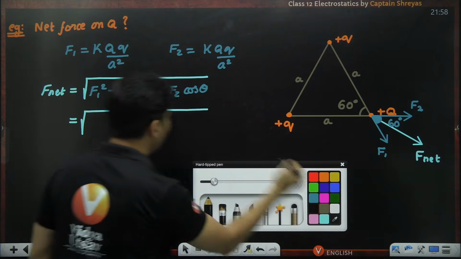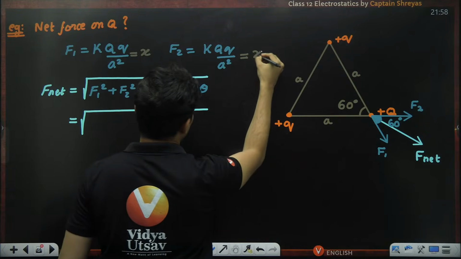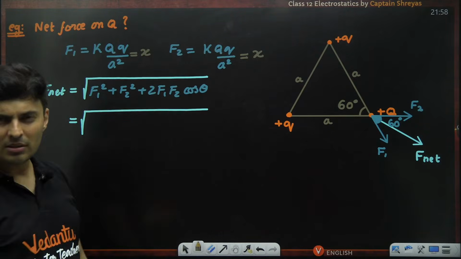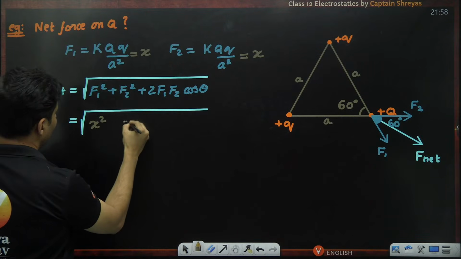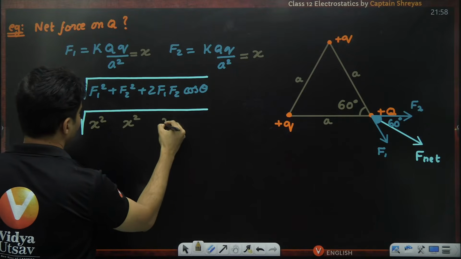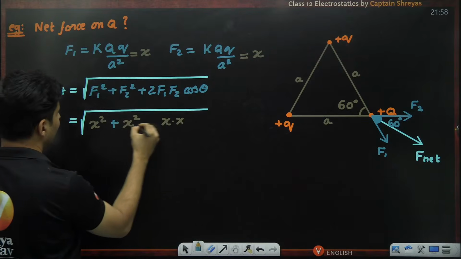So I have an idea. Why not just assume it as x? Let me just assume it as x. I will substitute x later on. It will be convenient for me. So F1 is nothing but x square, F2 is also x square. F1 is x and F2 is also x. I've just substituted F1 and F2 as x.